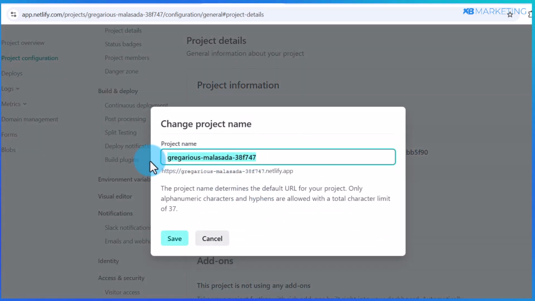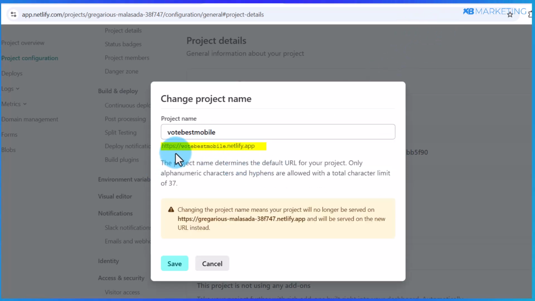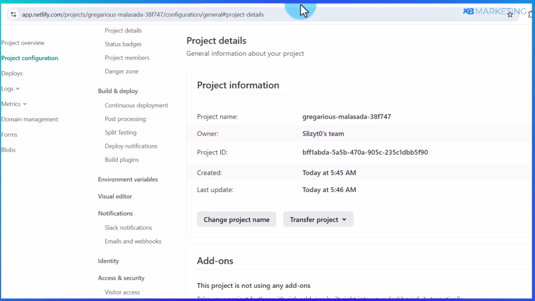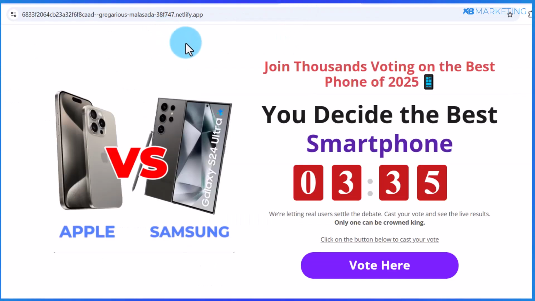Okay, as you can see here, you can give the link a better name. All right. You can then change the name to something like this: votebestmobile.netlify.app. As you can see, this looks much better than the previous name. You can then click on save right here. So once you save this, your link will be updated and you can start using the link to promote this landing page.